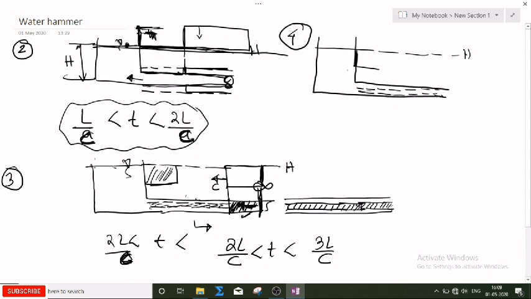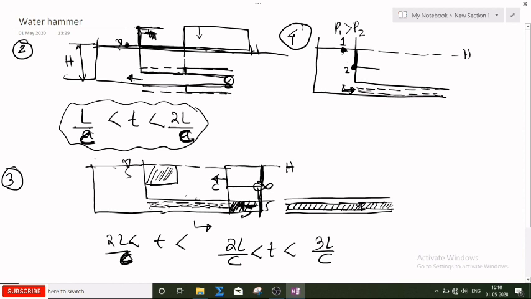Now at this point, the pressure magnitude is high as compared to this point. Suppose this is point number 1 and this is point number 2. At point number 1, the pressure head is greater than the pressure at point number 2. So the water will start moving in this direction. When the water moves in this direction, again the pressure will increase.